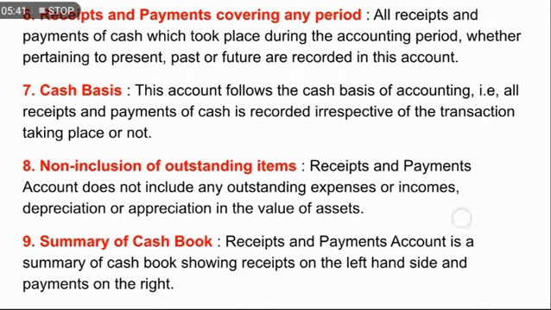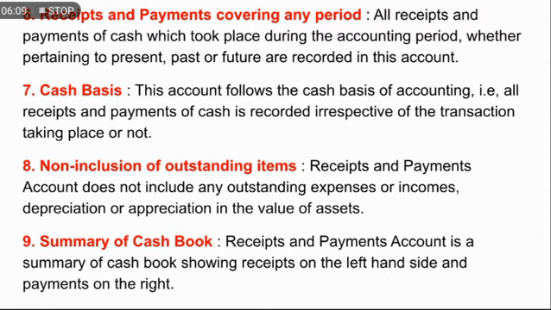Next is the receipts and payments covering any period. If you can't see this number 6, I am dictating it. Point number 6 is receipts and payments covering any period. All receipts and payments of the cash book which took place during the accounting period, whether pertaining to the present, past or future, are recorded in this account.